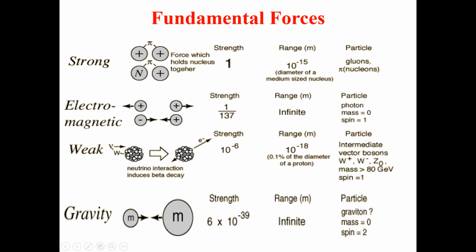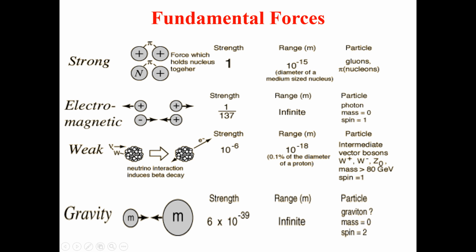The fourth force is called the force of gravity, and the force of gravity is felt between two masses. I mean, whenever we have two masses, they will have a force of attraction. So force of gravity is always attractive in nature. The strength of this force, if we compare with the strength of the nuclear force, is equal to 6 into 10 raised to power minus 39. I mean, this is the comparative strength of the force of gravity, and its range we can measure by applying the Newton law of universal gravitation.